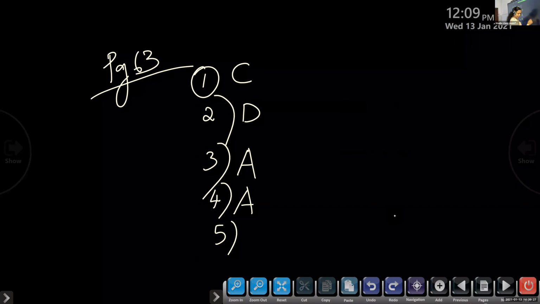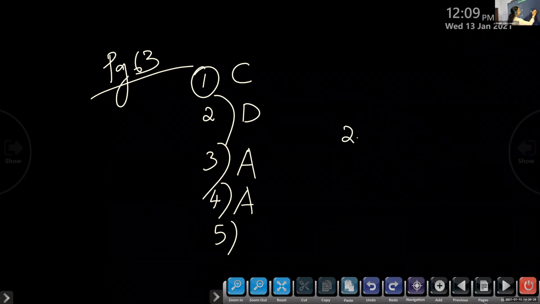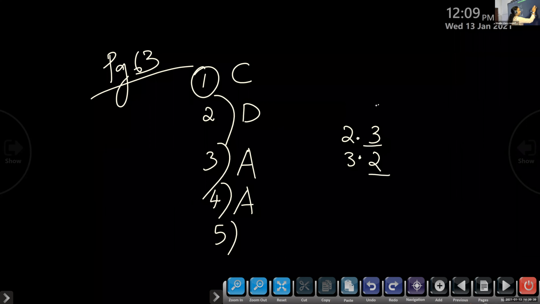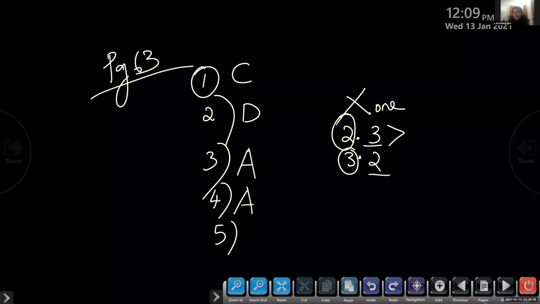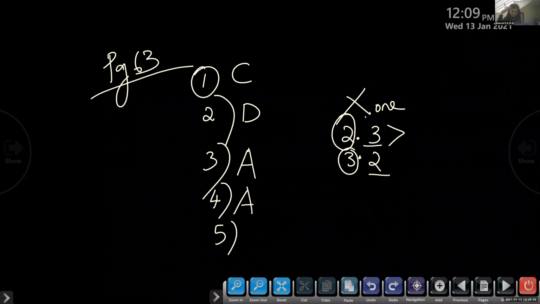So first option A, that is 2.3 and 3.2. When we compare decimals, they should be like decimals. Look here, 1 digit, and here also 1 digit, so no need to make them like decimals. Then compare the integral parts, 2 and 3. Which is bigger? 3 is bigger. But it is written 2.3 is greater, so this option is wrong.